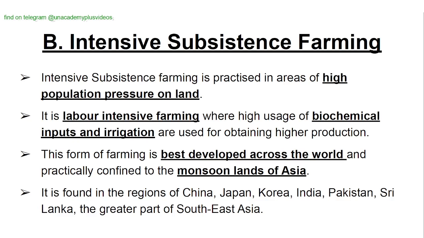Intensive subsistence farming. Intensive subsistence farming is practiced in areas of high population pressure on land. It is labor-intensive farming where high usage of biochemical inputs and irrigation are used for obtaining higher production. This form of farming is best developed across the world and practically confined to the monsoon lands of Asia. It is found in the regions of China, Japan, Korea, India, Pakistan, Sri Lanka, and the greater part of Southeast Asia.